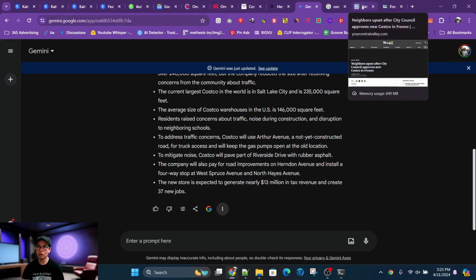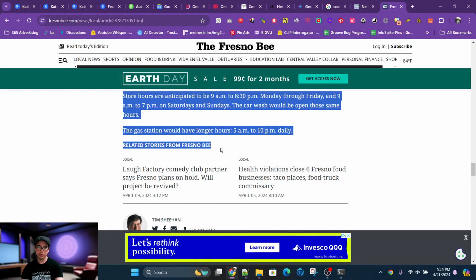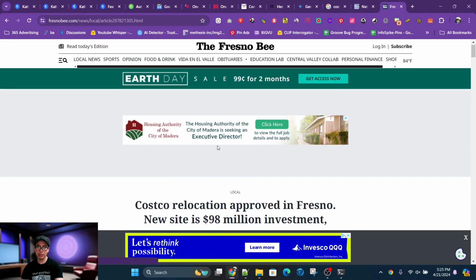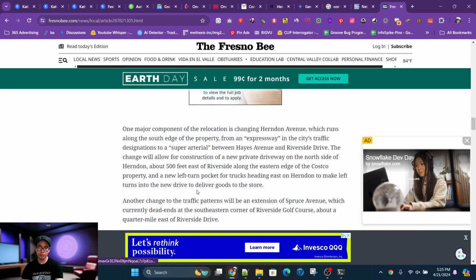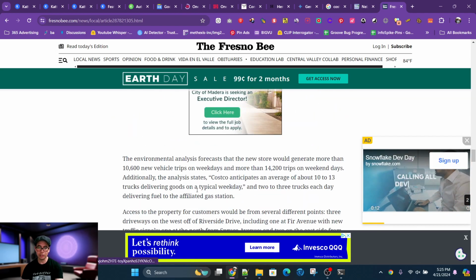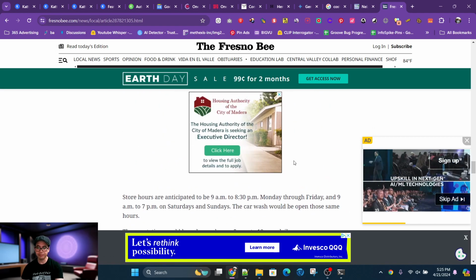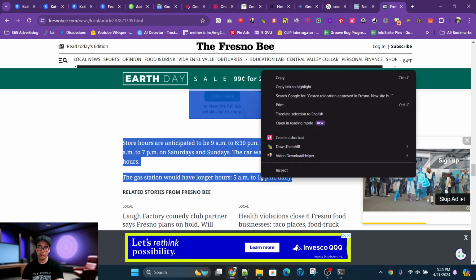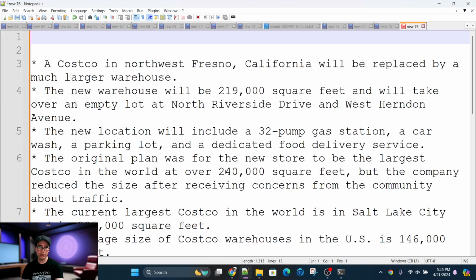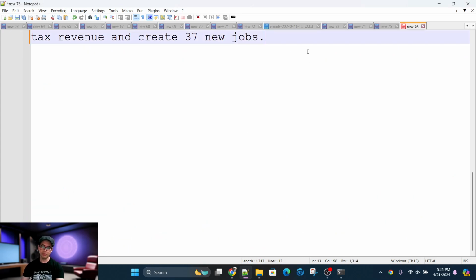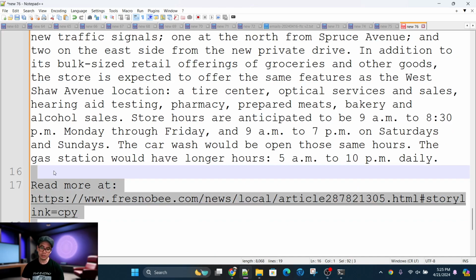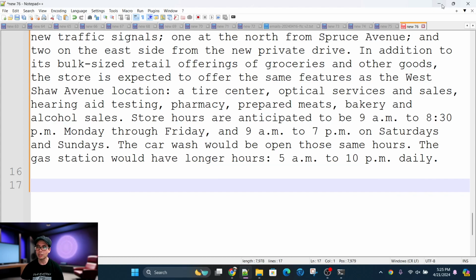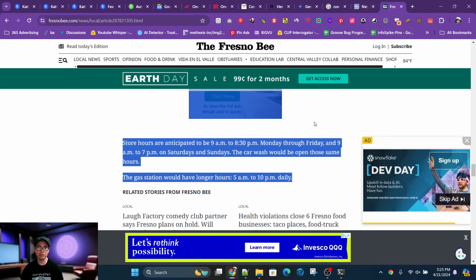Then I'll look at another article, and this one is from the Fresno Bee. So I'll copy the content from here. Again, a lot of these news sites are blocking third-party tools from scraping or fetching their content. So this is what you've got to do, and you copy that one. And just to reiterate, I'm doing something similar to what I would do in regular manual research. I'd be looking at all the information across multiple resources and references, and then find a way to write it in my own words. That's pretty much what I'm trying to simulate.